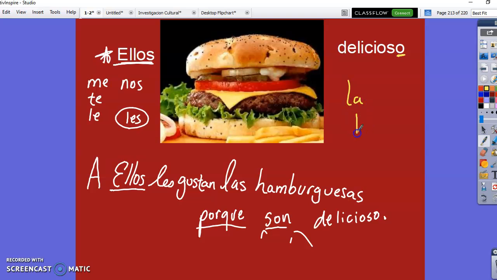Things in Spanish are masculine. Things are feminine. Things are plural and things are singular. So our adjective is going to change also to describe the object. All right. So for example, a hamburger is feminine. And so our adjective has to be feminine as well. I would say la hamburguesa es deliciosa. I so happen to have more than one hamburger here, and so I'm not going to say deliciosa. I'm going to say deliciosas.